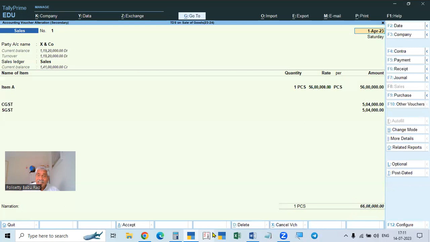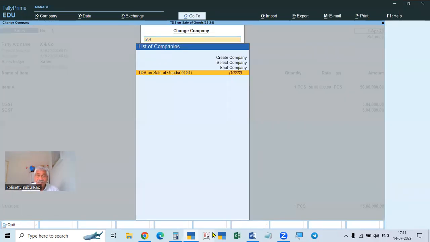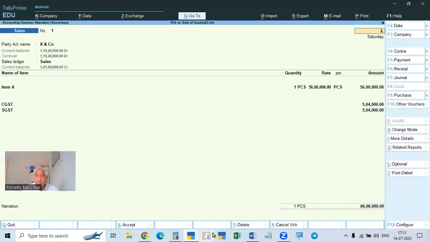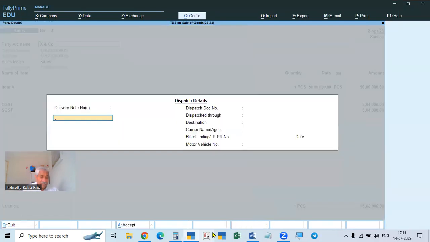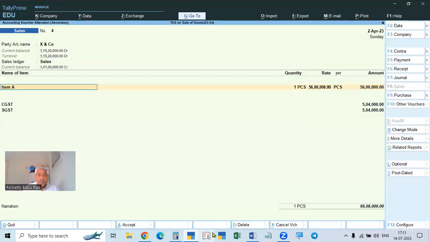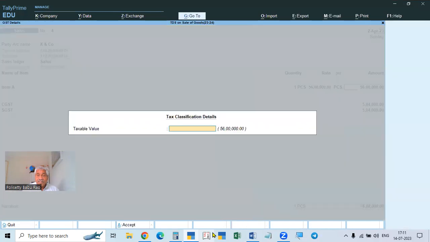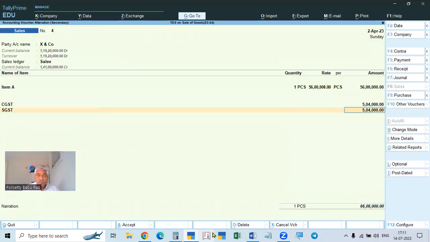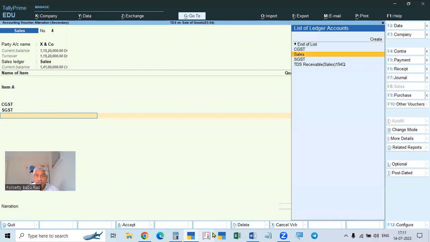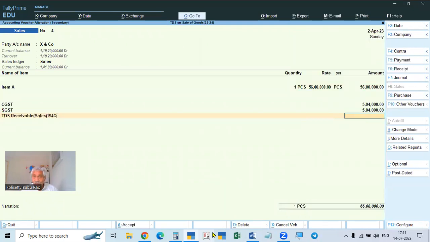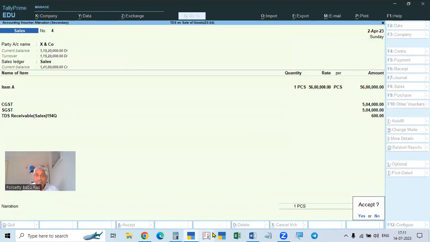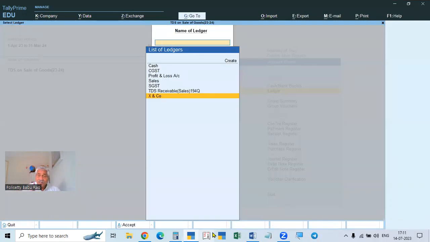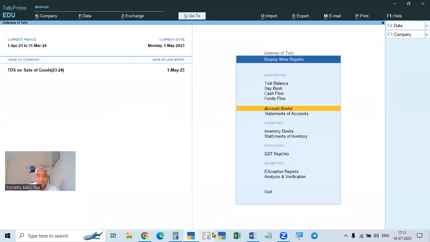This is the second one, 2nd April. In this, 60 lakhs. So on that, 6 lakhs they will deduct, so 600 rupees. For 6 lakhs, it is 600 rupees. And then the third one, on 1st May, totally we have to deduct. So there are 3 bills. First bill, no deduction. Second and third bills, there is deduction.